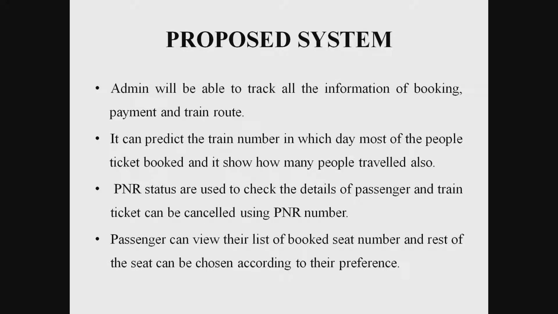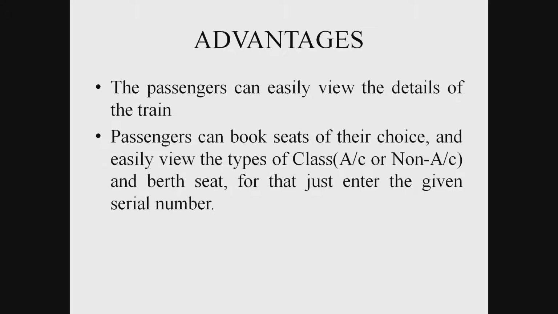In the proposed system, the admin will be able to track all the information of booking, payment and train route. It can predict the train number in which most people's tickets are booked and show how many people have traveled. The PNR status is used to check the passenger details, and the train ticket can be cancelled using the PNR number. The passengers can view the list of seat numbers, and the rest of the seats can be chosen according to preference.